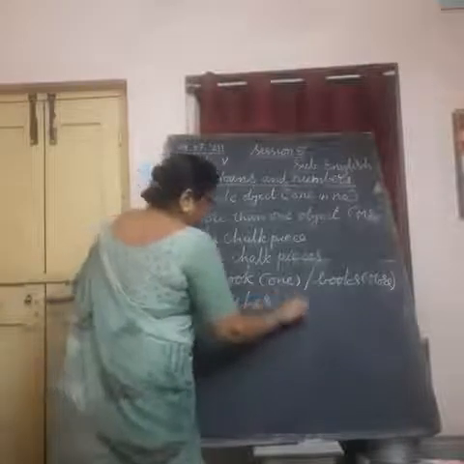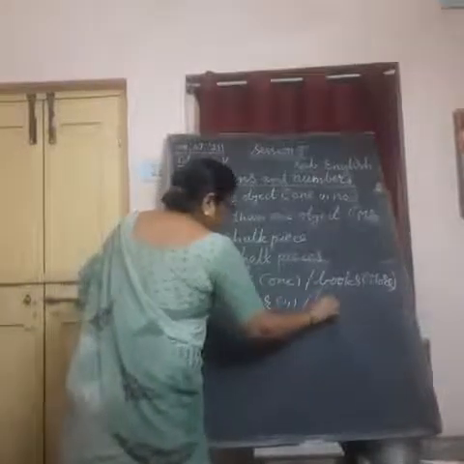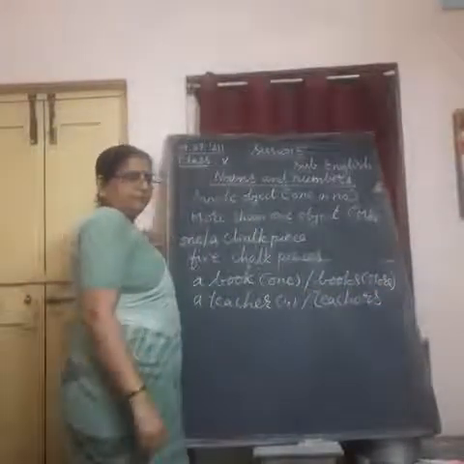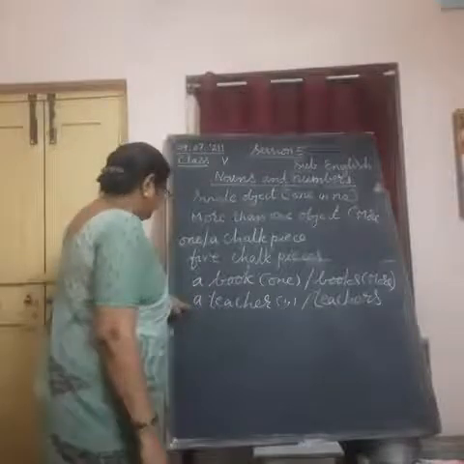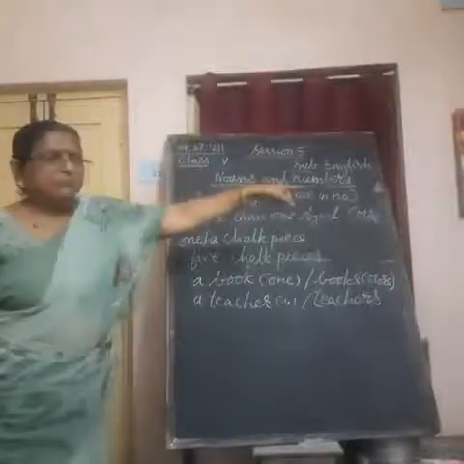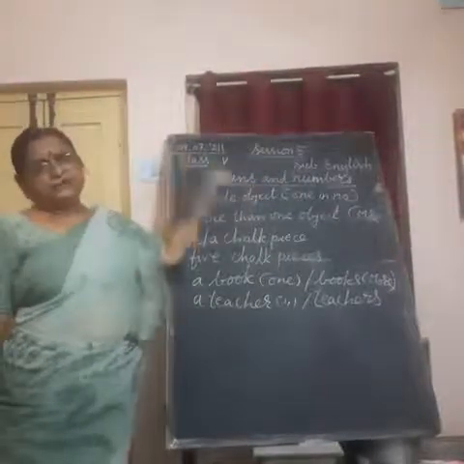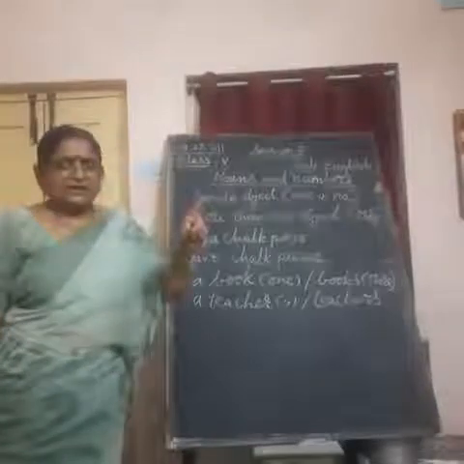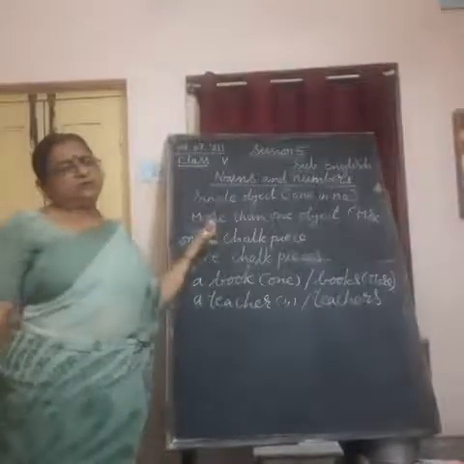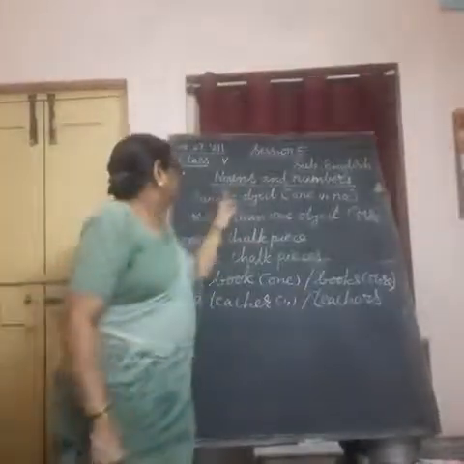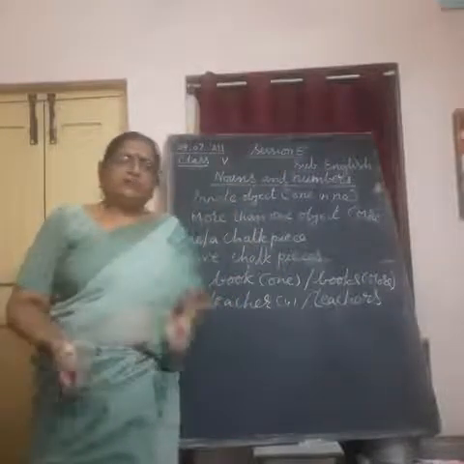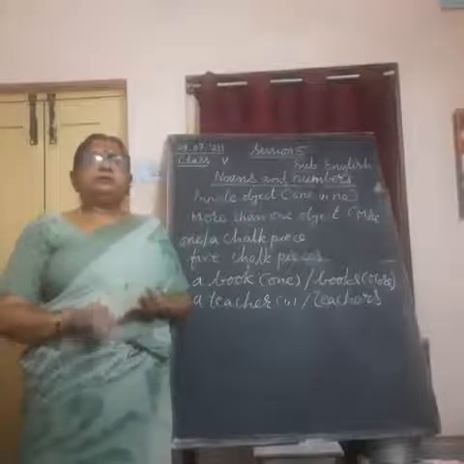When it is one. And if you are talking about so many, you tell teachers. Many in number or more in number. Understand? In this way, what we are doing through these nouns and numbers, we are denoting an object, a person, a thing. I mean, object means, of course, thing. When we are talking about nouns and numbers, what do we do through this? We are going to denote a thing,